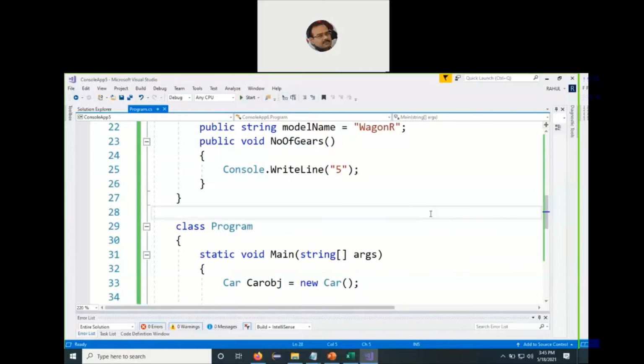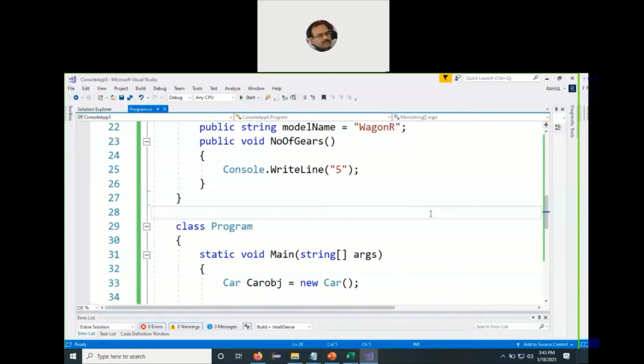Abstract means incomplete, something is missing in it. That's the essence of the keyword abstract. And what is that missing component from the abstract class? The function definition. The code is missing within the function.